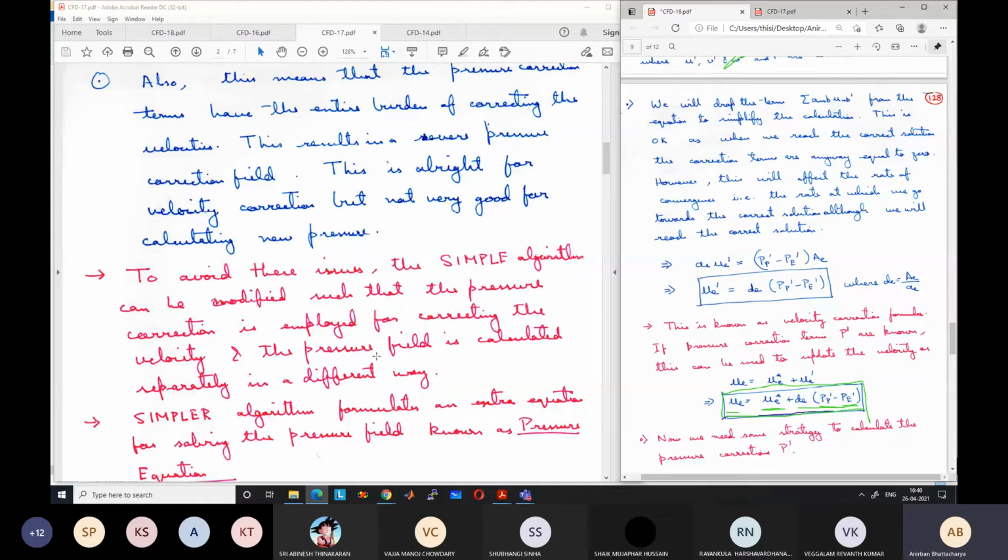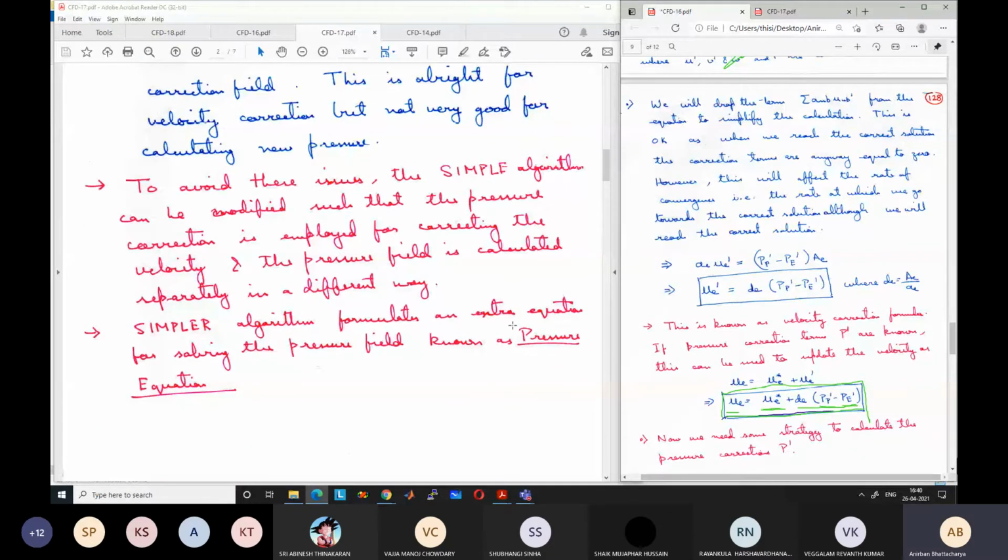This contains one extra equation for solving the pressure field, known as the pressure equation. The pressure correction equations will still be there. We will see the algorithm also later, but we have one extra equation, the pressure equation, for solving the pressure. We will not use pressure correction for solving the pressure.